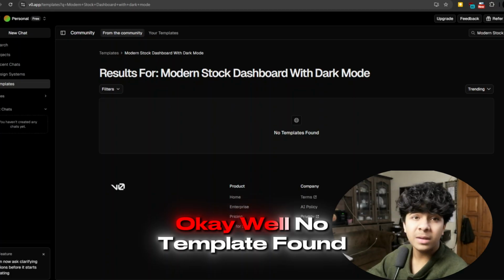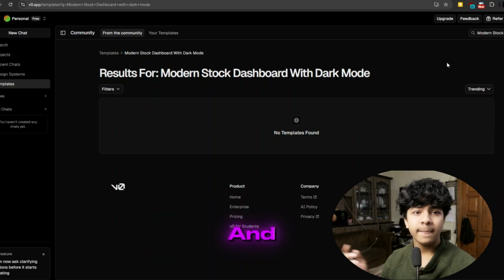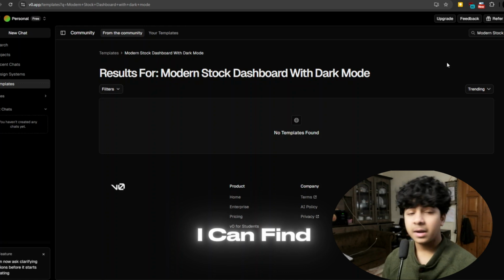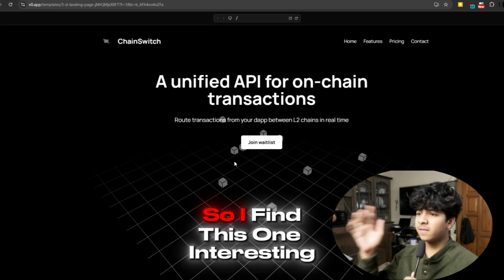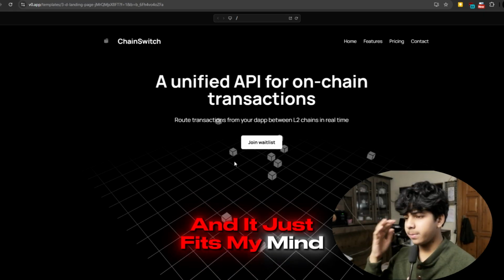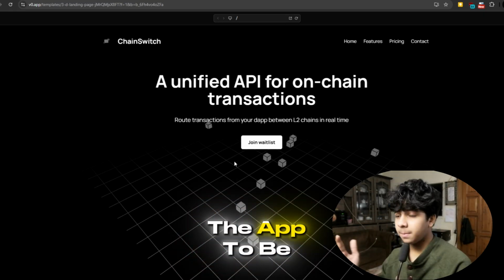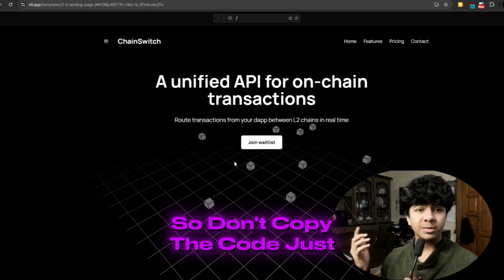Okay, well, no template found, so let's do a little filtering and see if I can find a good template for our SaaS. So I find this one interesting and it just fits my mind how I am seeing the app to be built. So don't copy the code, just take a screenshot.